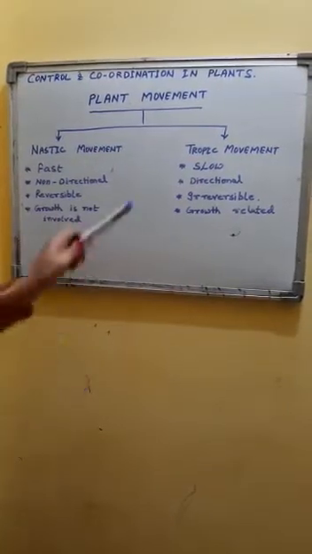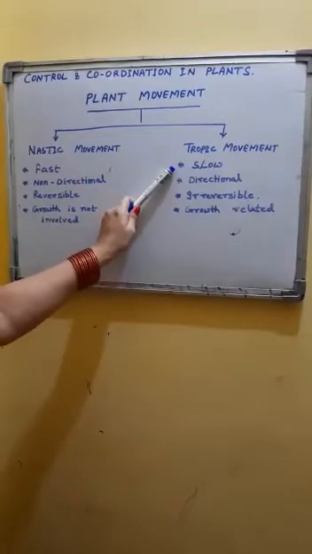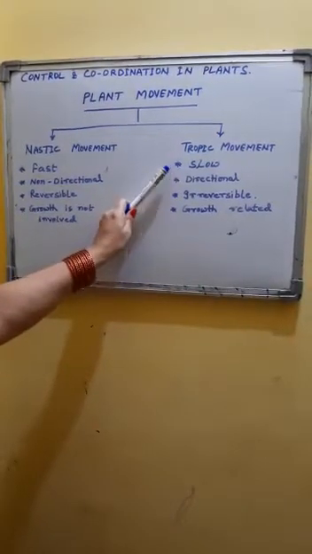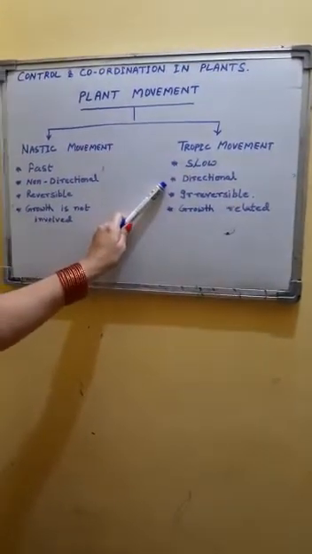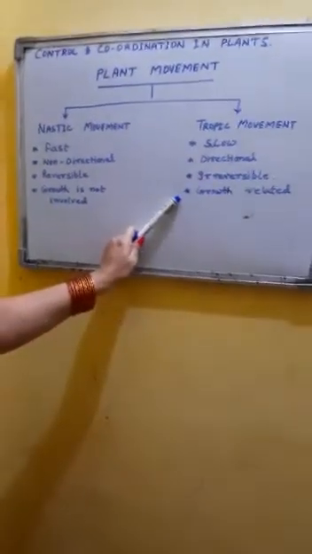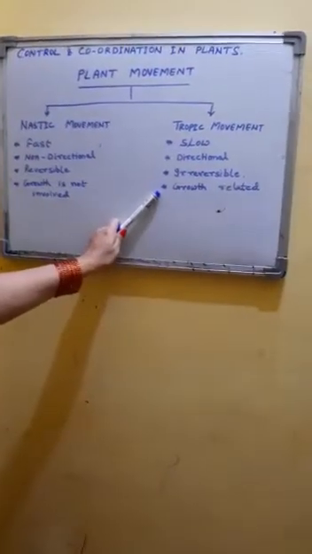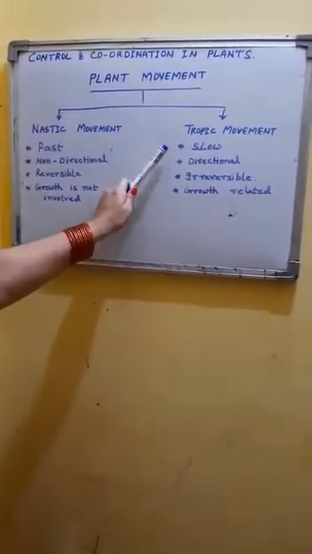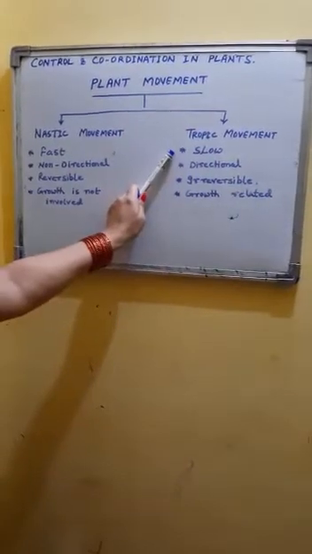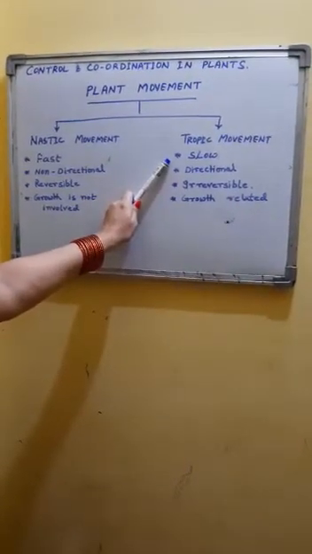The second type of plant movement is called tropic movement. It is very slow movement. It is directional movement. It is irreversible and it is growth related. Since it is growth related, it involves growth. That's why it is slow, very slow. You need to wait for results coming out.